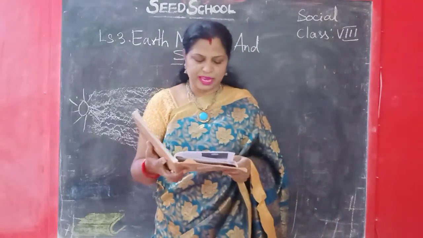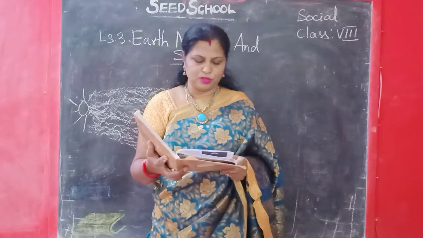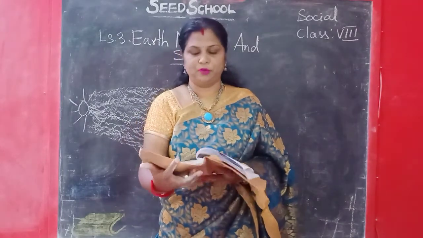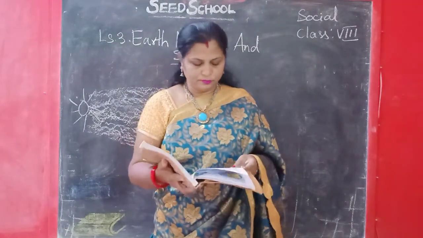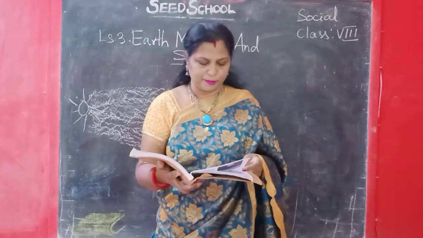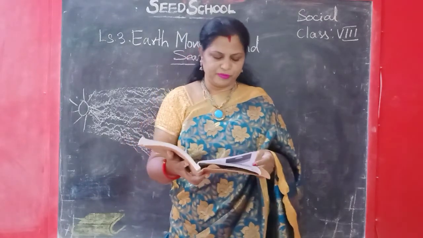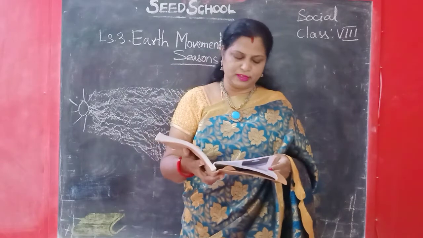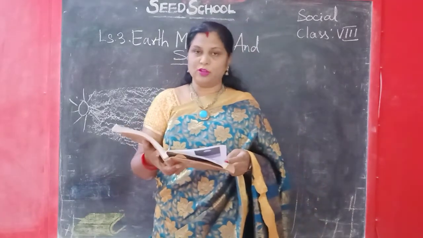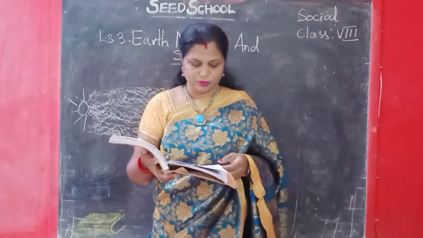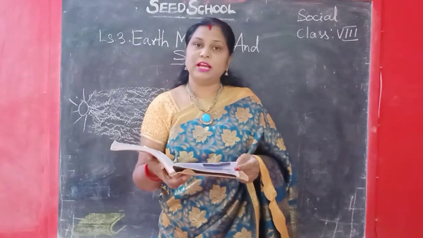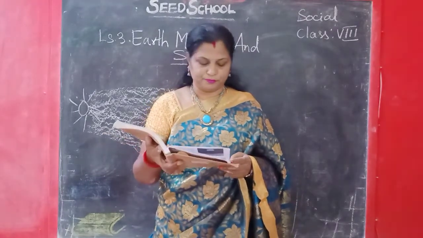This belt extending from the Tropic of Cancer to the Tropic of Capricorn is called the tropical belt. Okay. This belt gets the maximum heat energy from the sun. June 21st, the sun is on the Tropic of Cancer. March 21st and September 23rd, the sun rays will be on the equator. December 22nd, the sun rays will be on the Tropic of Capricorn.